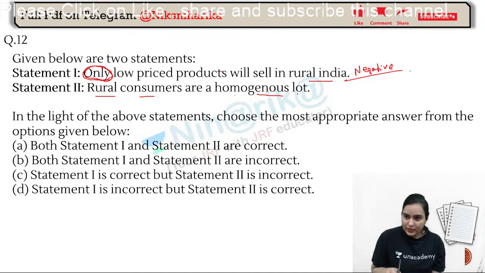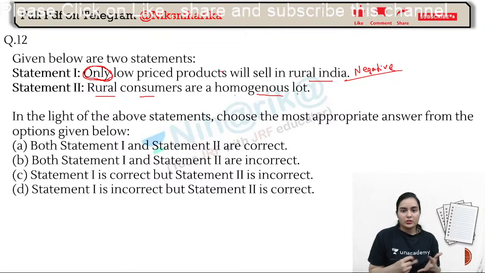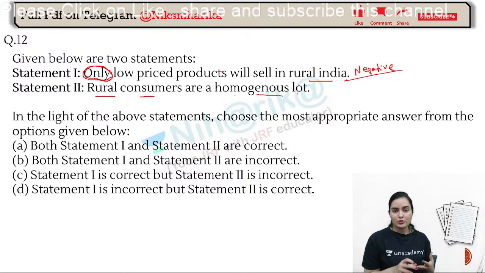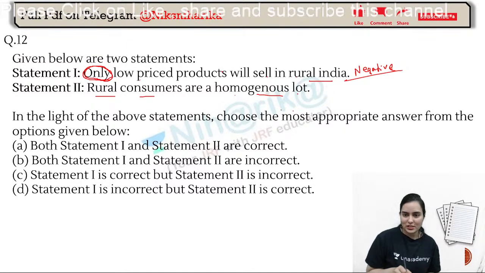Did we forget that so many costly products are also sold in rural places, like construction of buildings, construction of roads, and now pakka roads? Now they are actually very costly. Or you can purchase, suppose, a tractor, some automobiles like tractor, auto. So yes, they are costly. What do you think? Can we purchase? No, not so easily.